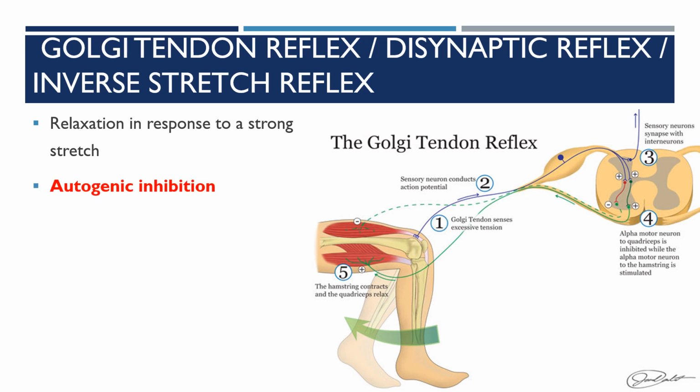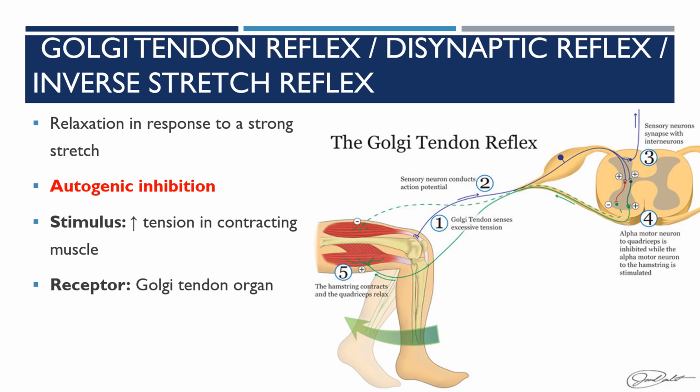Autogenic inhibition. So this indicates that the force generated when the muscle contracts is the stimulus for its own relaxation. That is why it is called autogenic inhibition. So the stimulus is the increase in the tension in the contracting muscle.